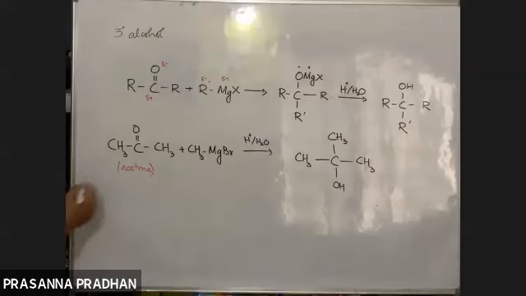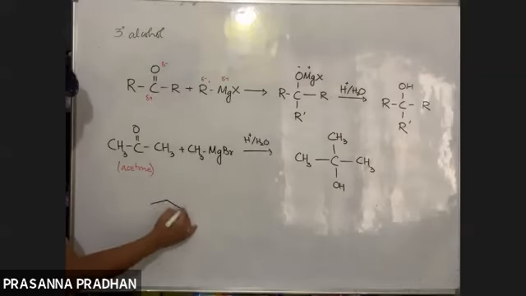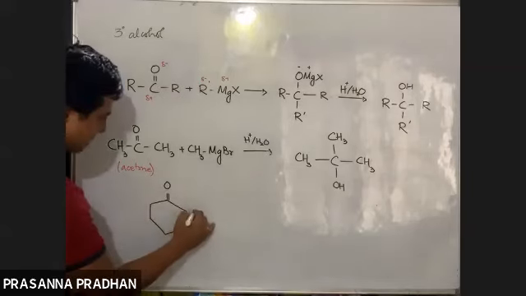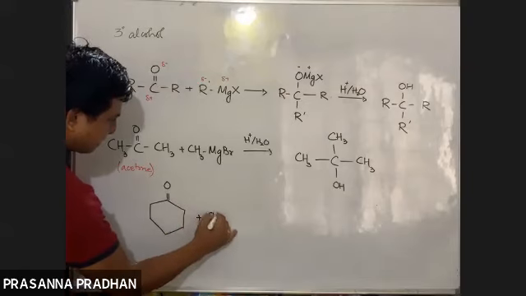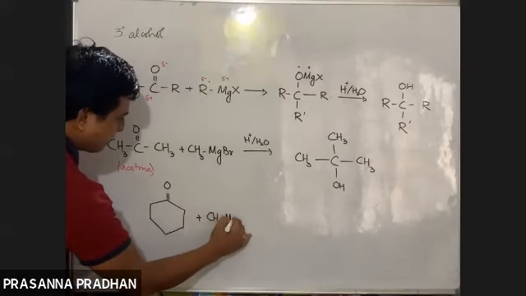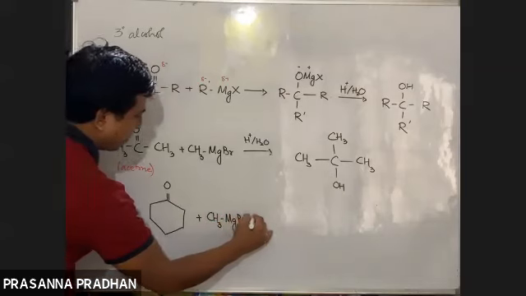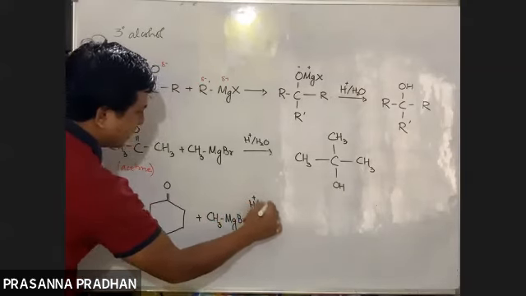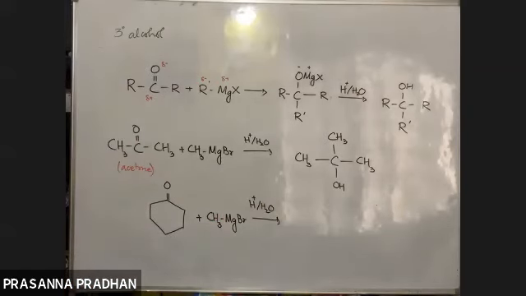Okay. Now kindly try to do this on your own. Cyclohexanone plus CH3MgBr followed by acidic hydrolysis. Chalo, give it a try.